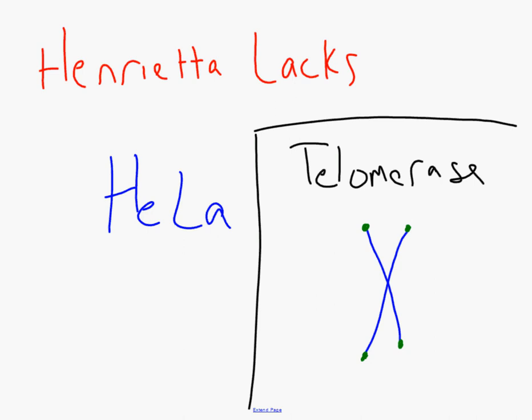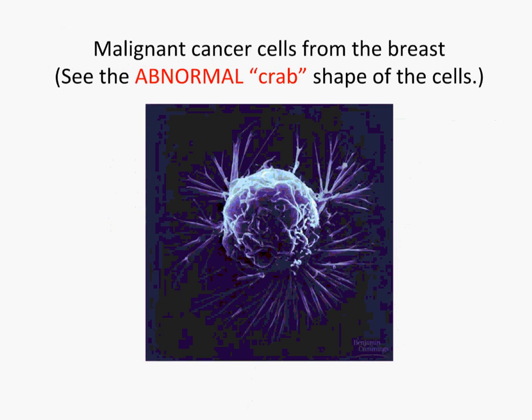This is particularly important as you are developing in the womb, and as you're developing as a young person. You're growing really rapidly. You need a lot of growth. As you age and mature, telomerase shuts down naturally. It's a good thing. Well, if there's a mutation that causes telomerase to continue to operate, then those cells will be cancers.